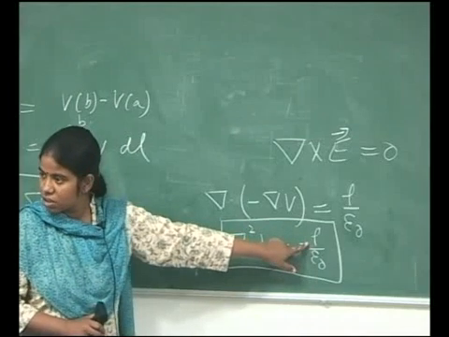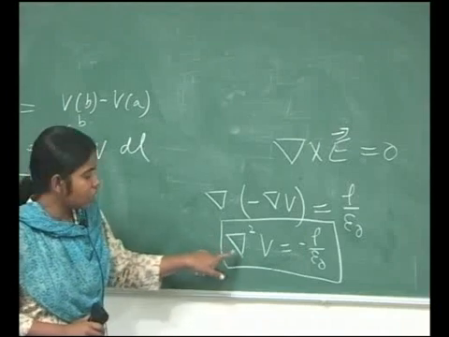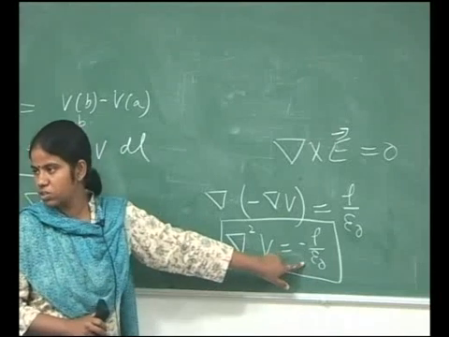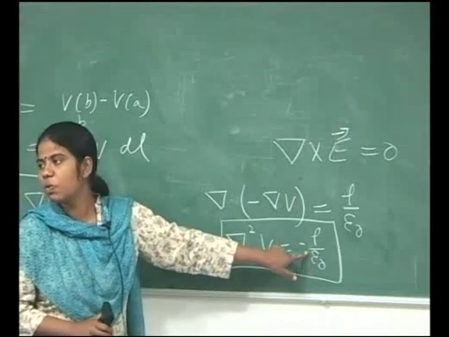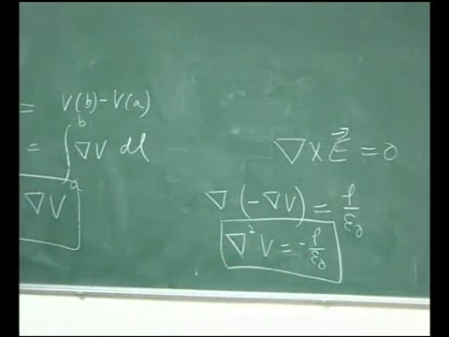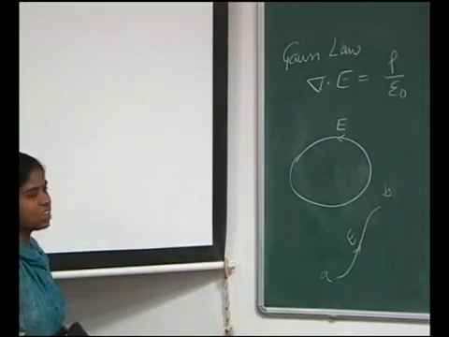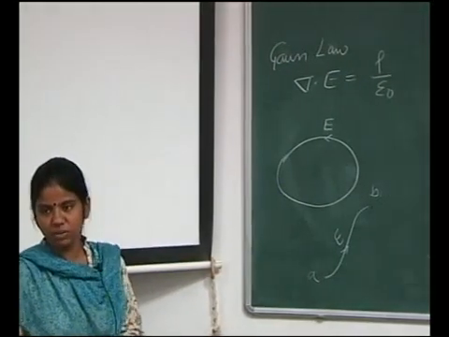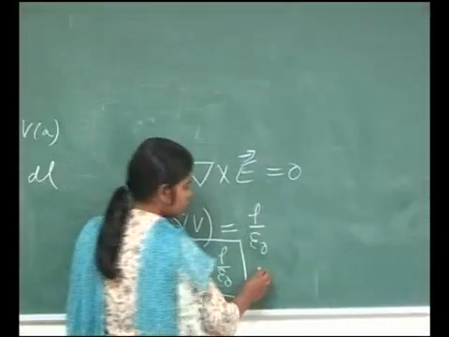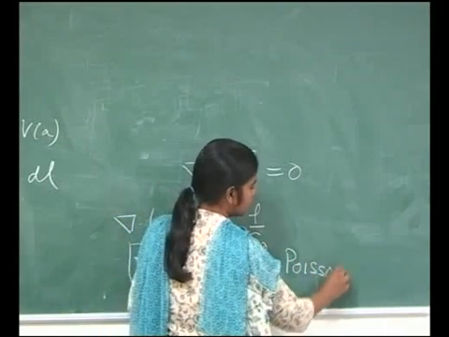So, this equation del square V is equal to minus rho upon epsilon naught is called the Poisson's equation. And again, it is an important equation in electrostatics, and just in a moment we would see why it is so important. So, here what we have is the famous equation called Poisson's equation.